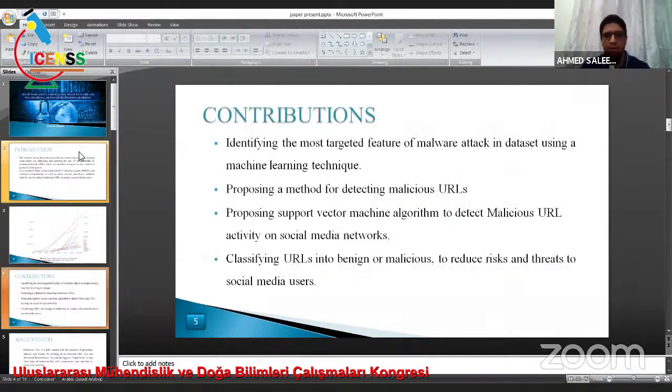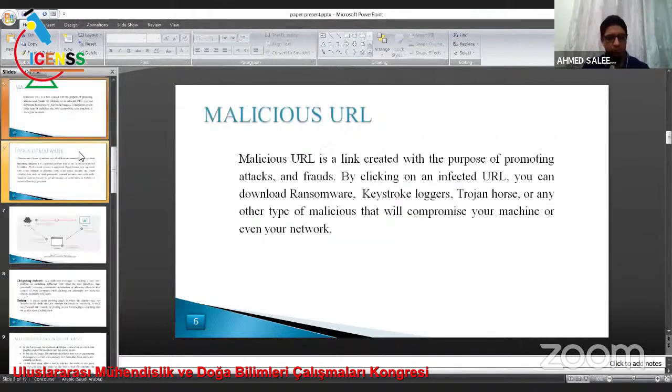Contribution: Identifying the most targeted feature of malware attacks in the dataset using a machine learning technique. Proposing a method for detecting malicious URLs. Proposing the support vector machine algorithm to detect malicious URL activity on social media networks. Classifying URLs into benign or malicious to reduce risks and threats to social media users.